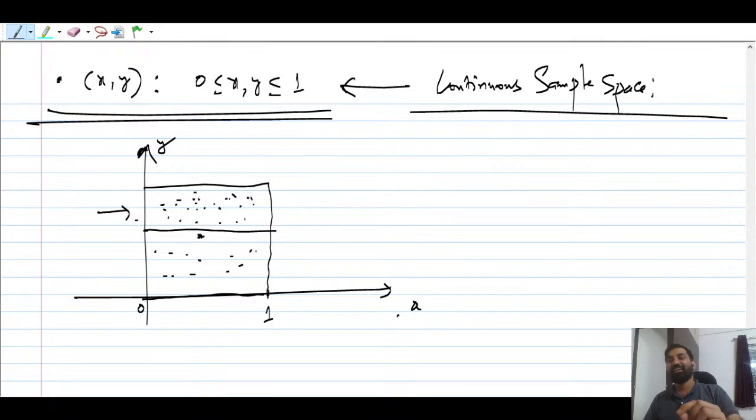And the word probability is basically assigned to an event. We always compute the probability of an event, guys. We don't talk about the probability of the sample space. We always talk about the probability of an event inside the sample space. First of all, we decide what the sample space is, and within that sample space, something has to happen.